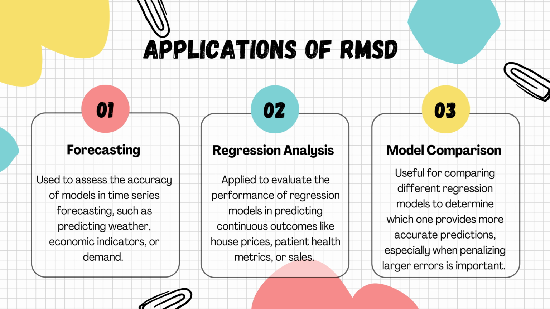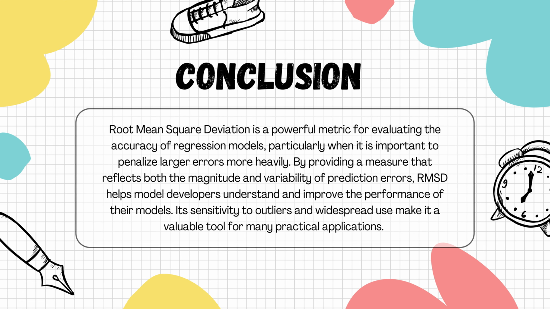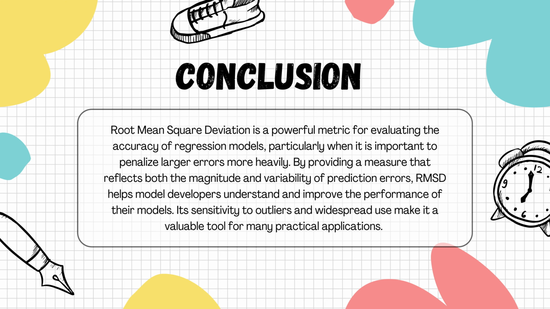Model comparison. Useful for comparing different regression models to determine which one provides more accurate predictions, especially when penalizing larger errors is important.